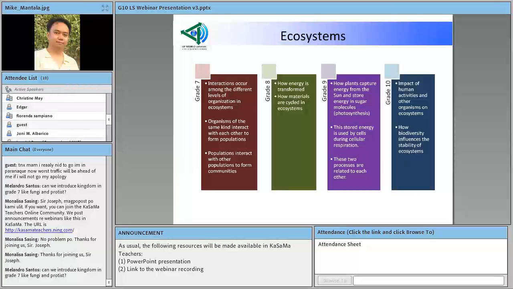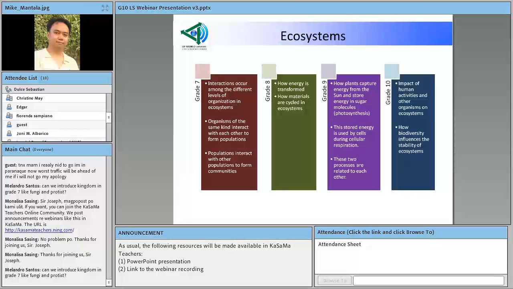That's why in the slide you can see in the third bullet that the students are supposed to understand how photosynthesis and respiration are related to each other. And in grade 10, because of the learning in grades 7, 8, and 9, all these concepts will be put together so they will be able to understand the dynamics involved in the flow of energy in ecosystems that will lead to biodiversity and stability.